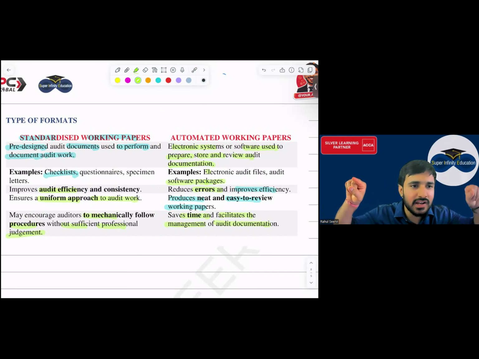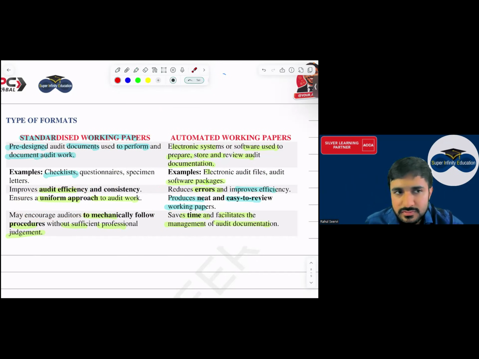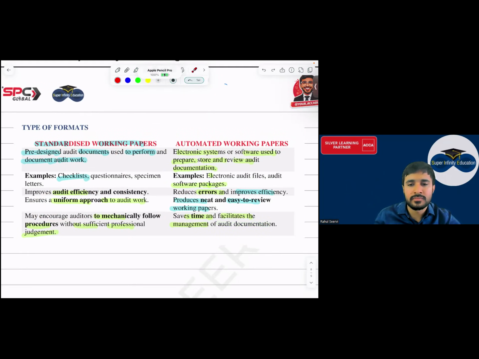These are the advantages of standardized and automated. In automated, errors are less, though chances of error can be there, sir. Easy to review. Time saving. Here judgments will be made less, but a uniform approach is there, which is better. Everyone understood the two types of format to prepare the working papers?